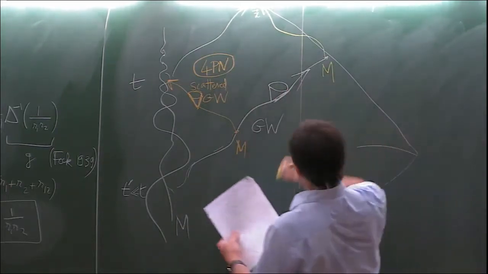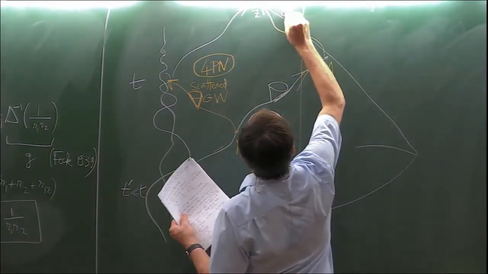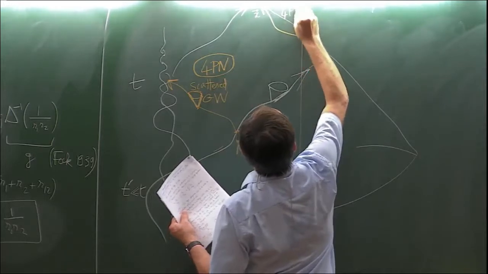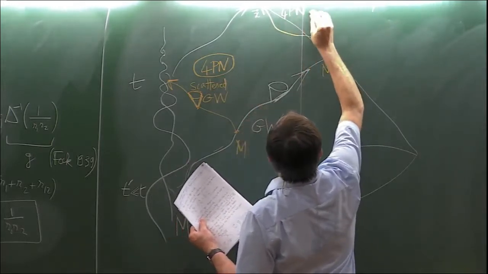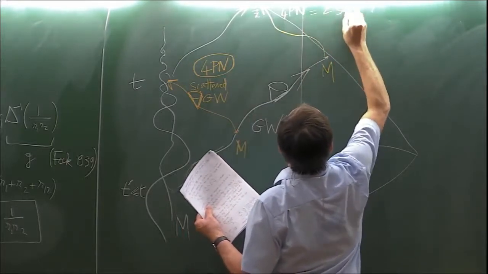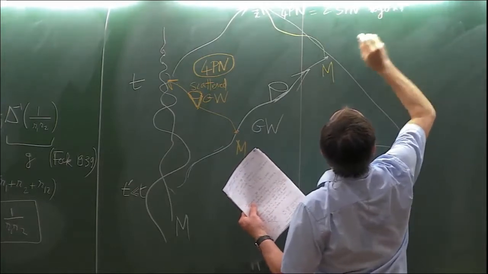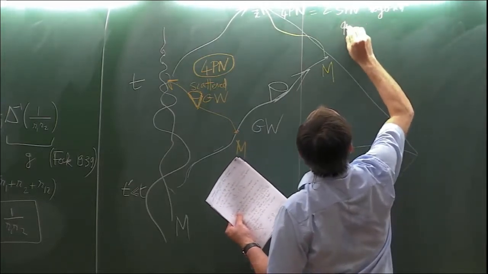And so there will be a 4PN effect in the far zone also, but actually 4PN means 2.5PN beyond the quadrupole formula.